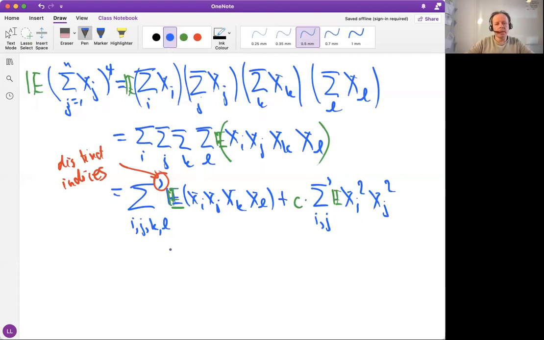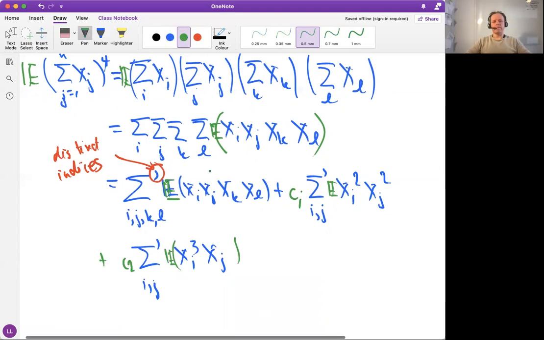Then in the sum, we get ij pairs where xi occurs 3 times and xj once. Again, this is constant 1, so we need constant 2. The expectation is there. What else can we have?